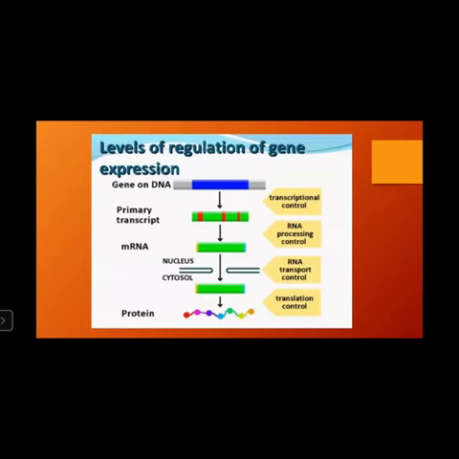So these are the levels of gene regulation. This is a gene of DNA that undergoes transcriptional regulation to form a primary mRNA transcript, and this undergoes RNA processing changes to form an active mRNA. This active mRNA, which is present in the nucleus, goes to the cytoplasm where translation takes place. When the mRNA is transported to the cytoplasm, it attaches to the ribosomes in the cytoplasm and forms a protein.